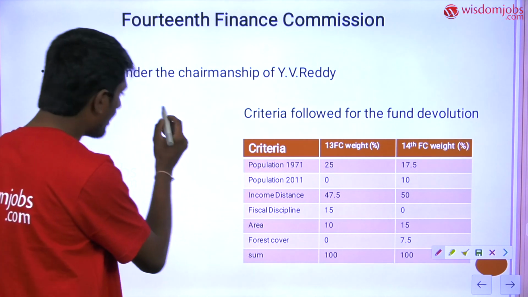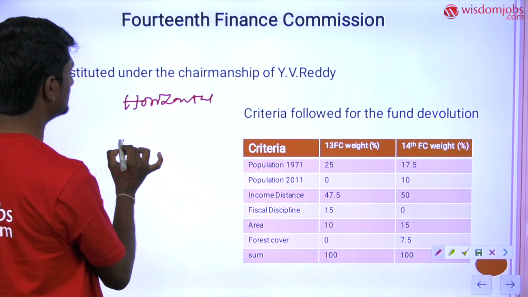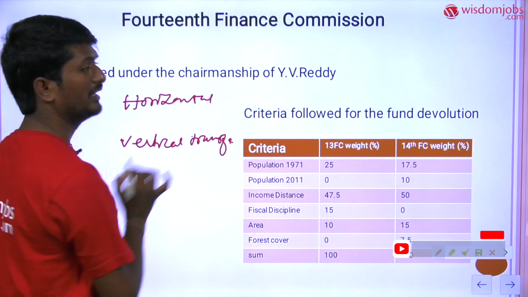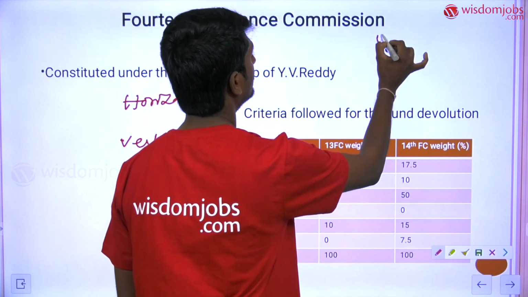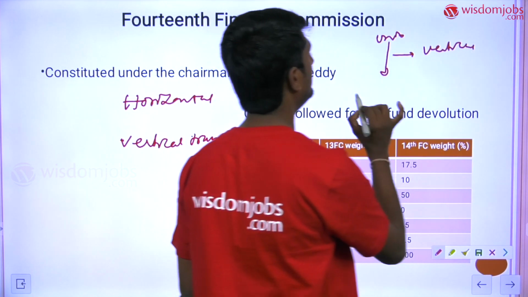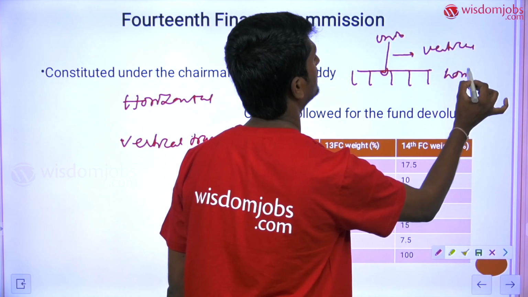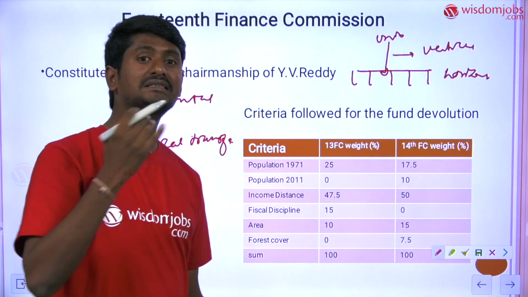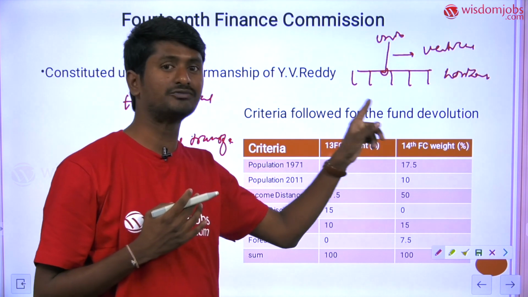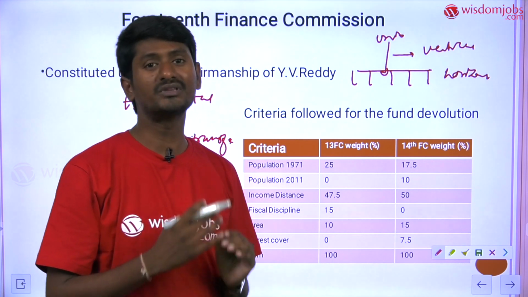The transfer of resources is of two types. One is the horizontal transfer and the second one is the vertical transfer. If the funds are divided between the union and states, this is called vertical transfer. And if the resources are to be distributed among the states, that is called horizontal transfer. Vertical transfer will decide how much resources must be shared between the union and states. And the horizontal transfer explains how the resources must be distributed among the states.